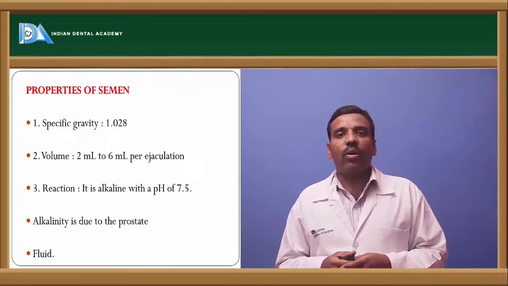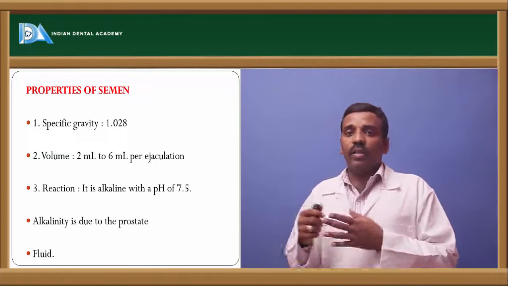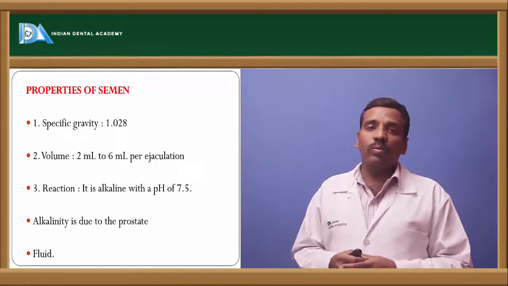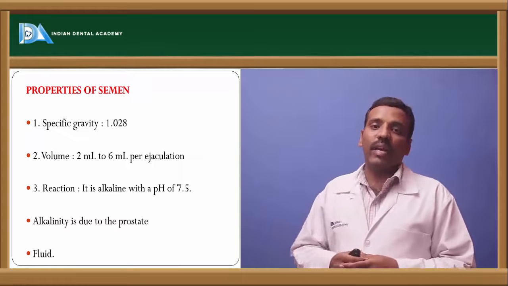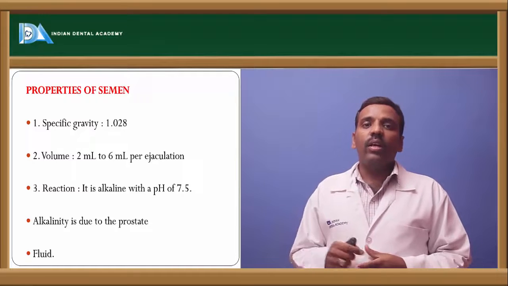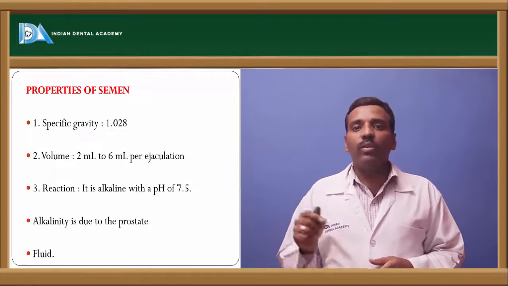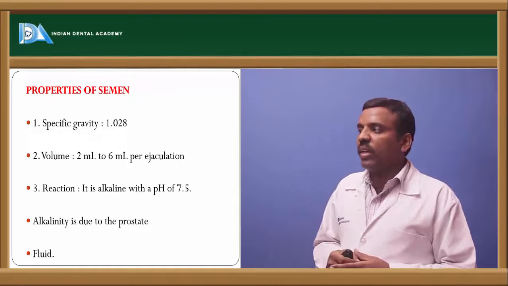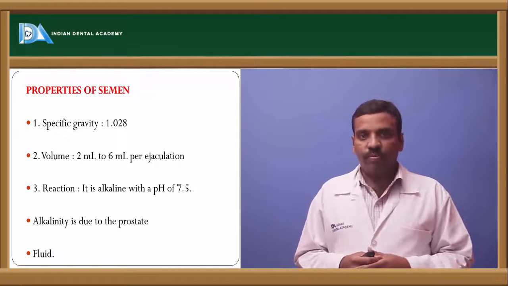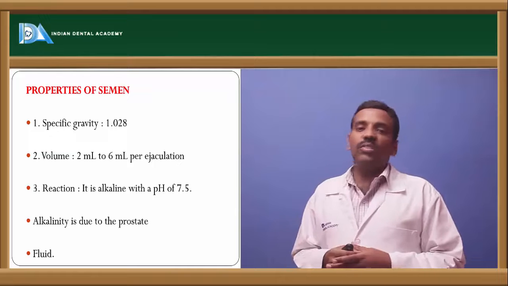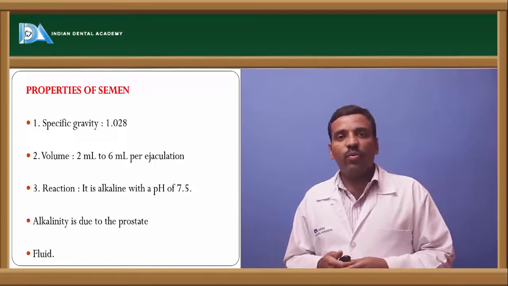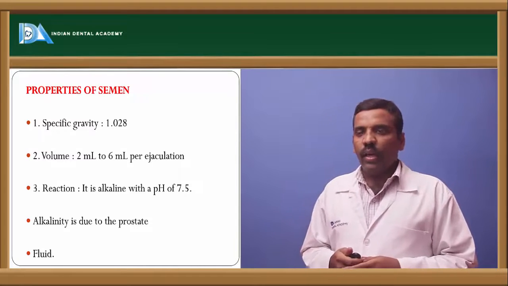1.028 is the specific gravity, or the density, of the semen fluid part. Next is volume: 2 ml to 6 ml per ejaculation. Each ejaculation should release about 2 ml to 6 ml. Next is reaction. It is completely alkaline, with a pH of 7.5. The alkalinity is due to the prostate gland secretions. Next, it is a completely fluid part. It is a sticky fluid.